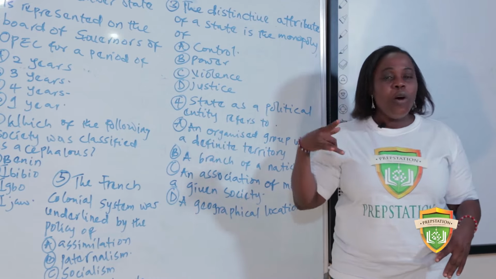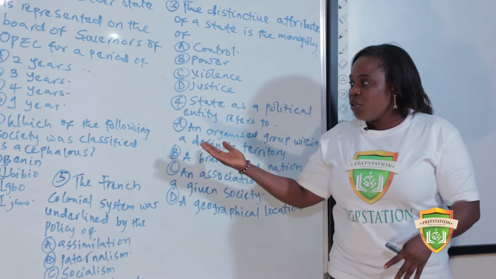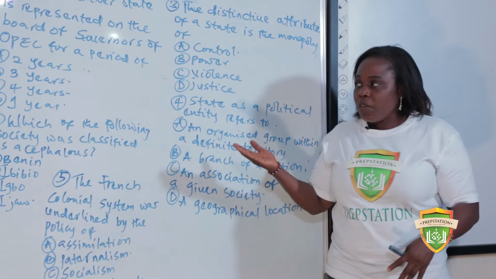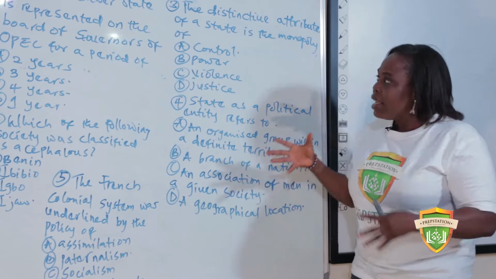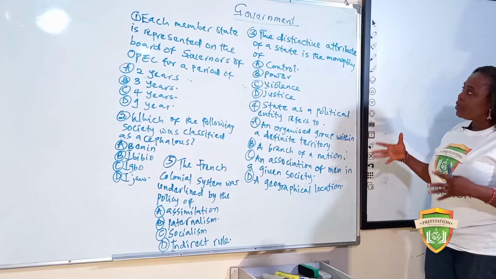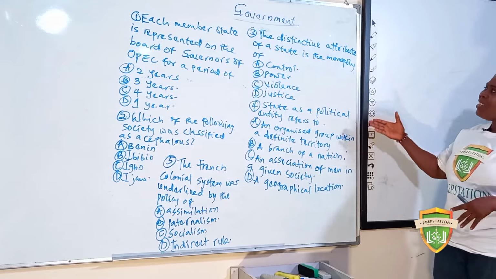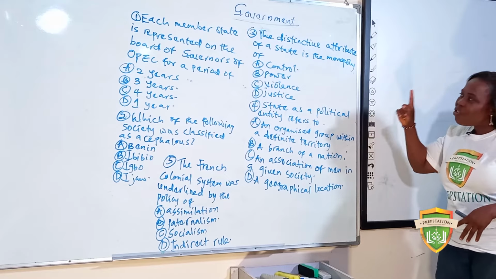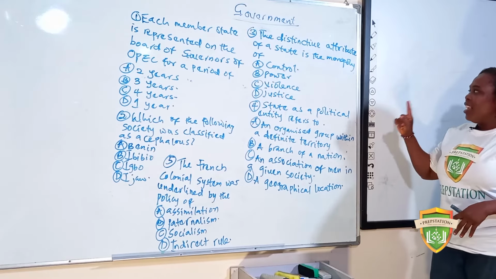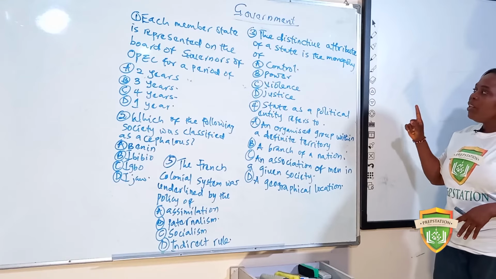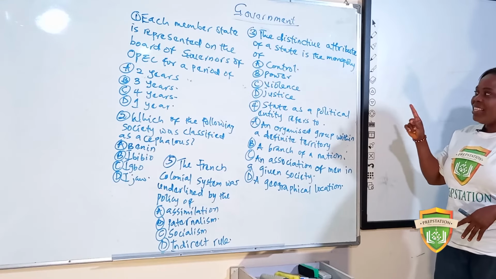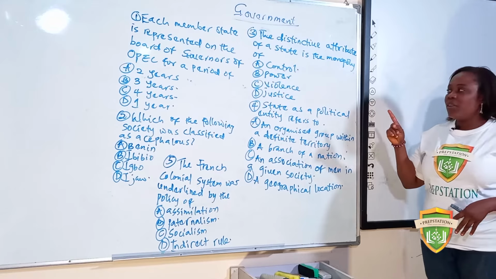Go back to your pre-colonial administration in eastern part of Nigeria. Please don't forget. Then the next question says, the distinctive attribute of a state is the monopoly of what?